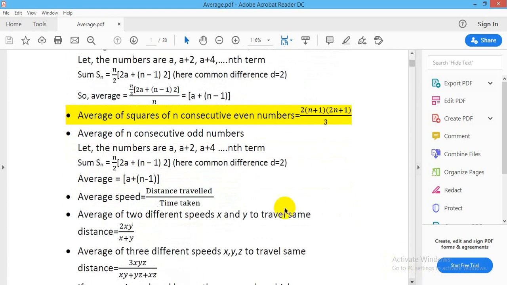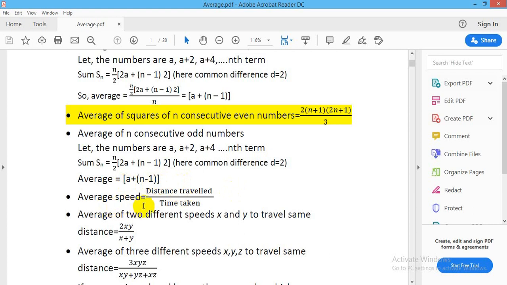Average of n consecutive odd numbers is just similar to n consecutive even numbers. Here also, if we start the first term with a, if a is an odd number, then we can let the numbers be a, a plus 2, a plus 4, up to n terms. Sum Sn is equal to n by 2 into (2a plus (n minus 1) into 2). Here common difference d is equal to 2. So average will be a plus n minus 1.